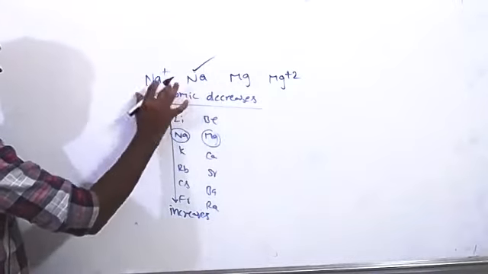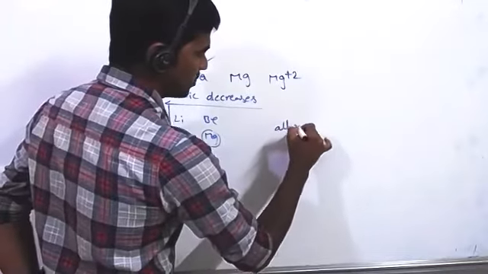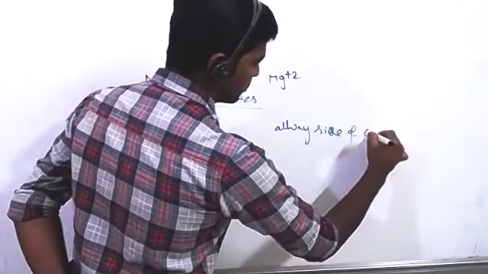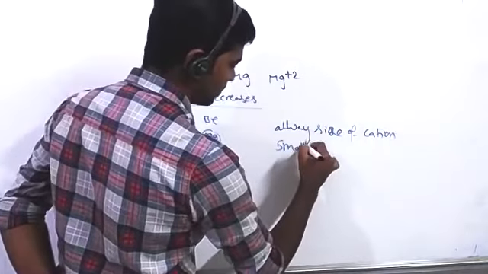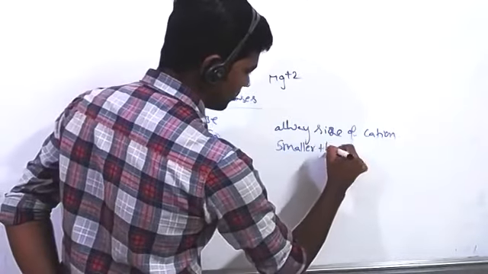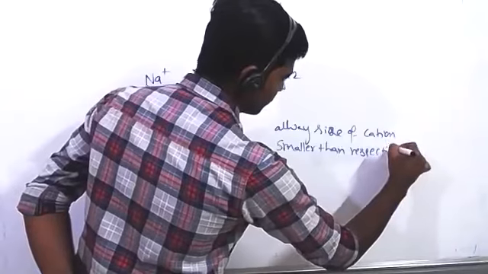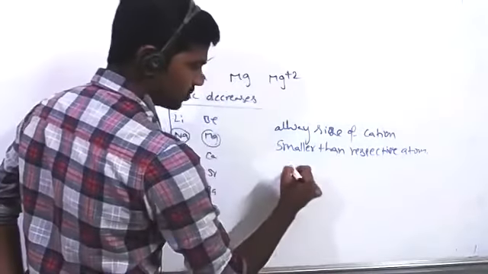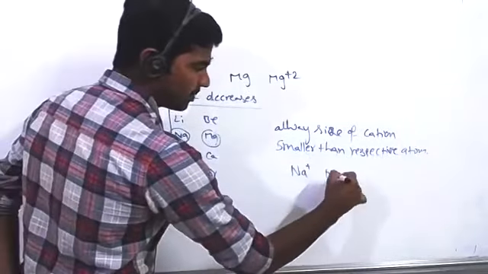Then now we go into the cations. Always the size of a cation is smaller than its respective atom. Suppose sodium, Na plus is always smaller than the Na atom.